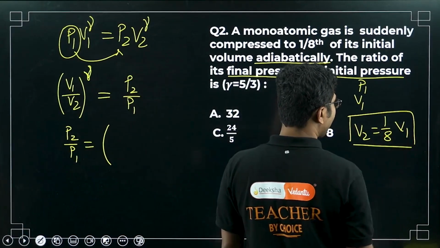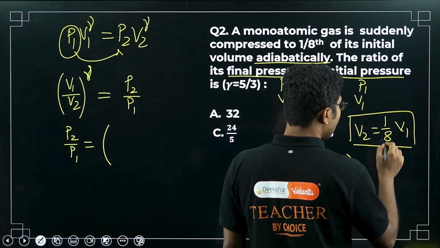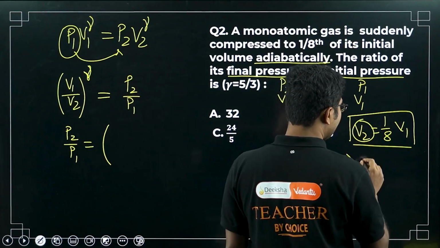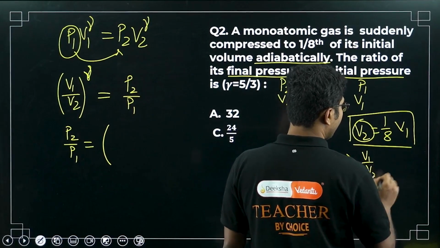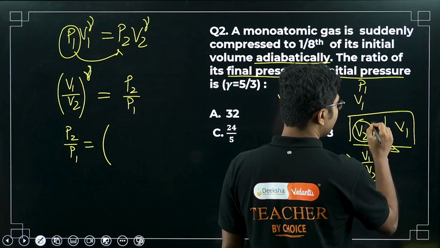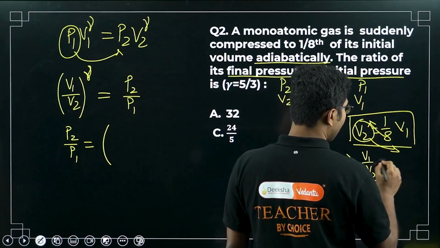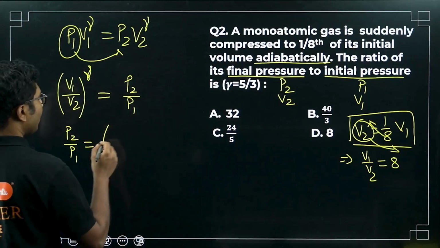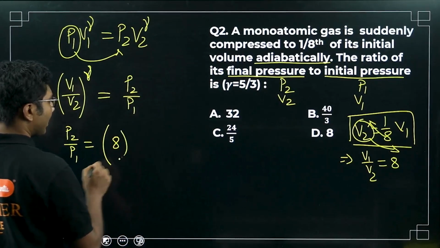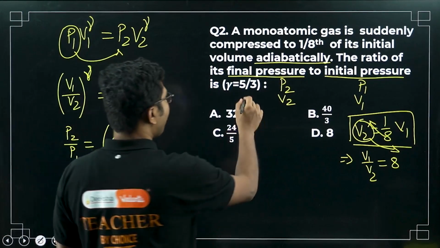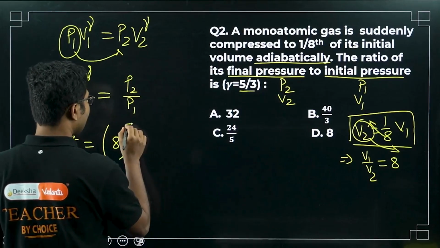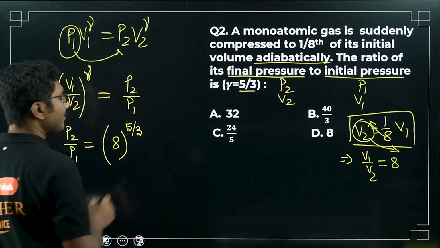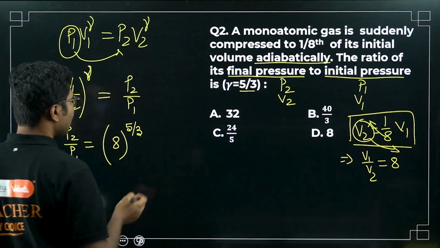So P2 by P1 equals, what is V1 by V2? Cross multiplication: V1 divided by V2. This one will go down, this one will come up. So V1 by V2 is 8, right? So P2 by P1 is 8 to the power gamma. What is gamma? Gamma is 5 by 3. The gamma value is given, monoatomic gas, right?